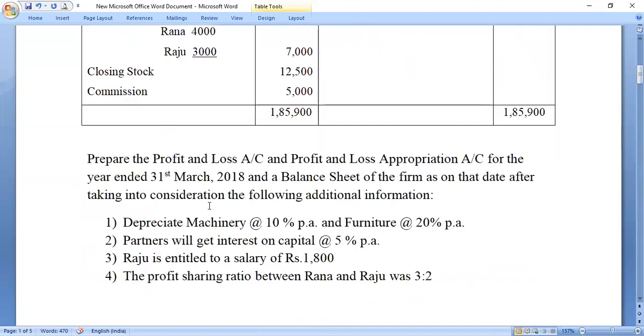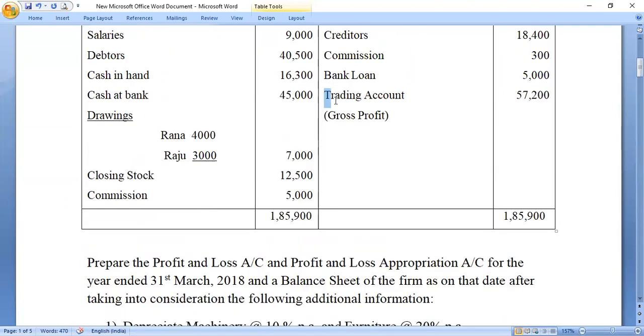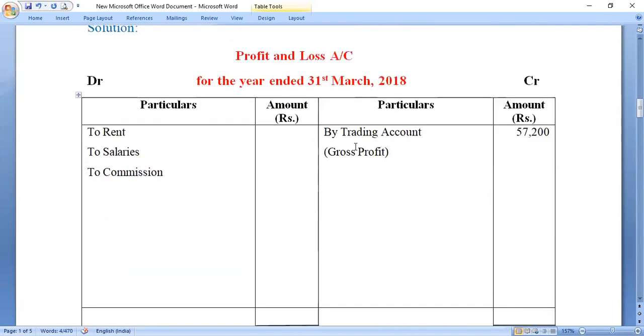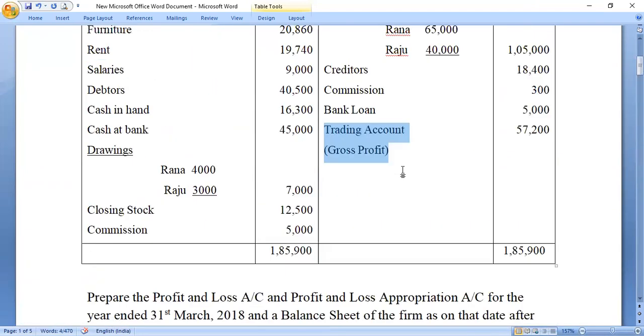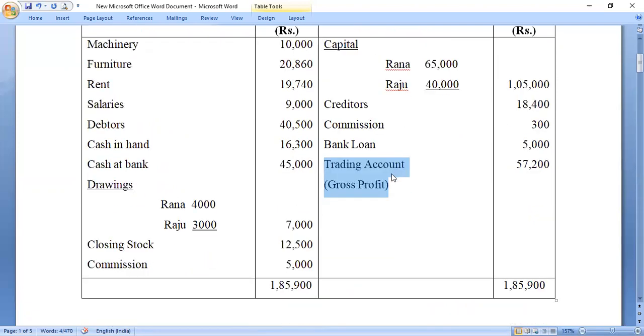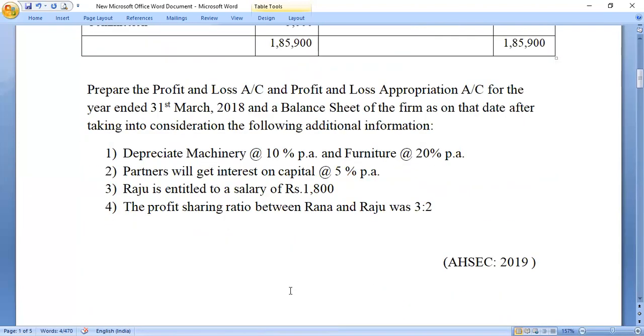What is the next item? Trading account gross profit, very important item. So this is the profit of trading account, which is transferred to the credit side of profit and loss account. So in the profit and loss account, I have already written, I'll not paste it again. I have already written by trading account gross profit 57,200. So we are also done with the credit side items of trial balance. All these items being done, now let us move to the adjustment.